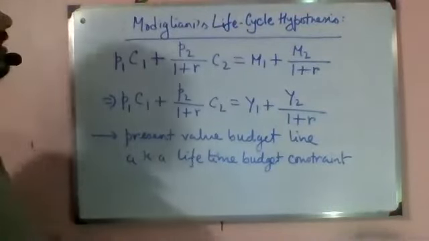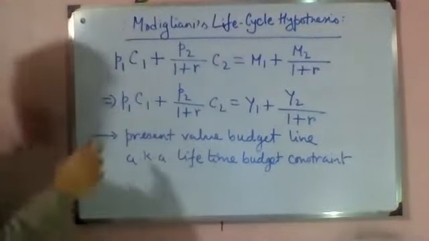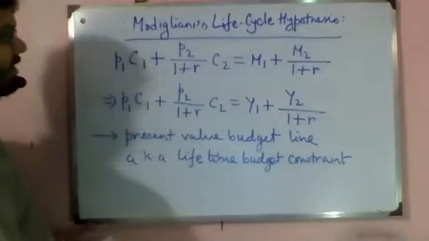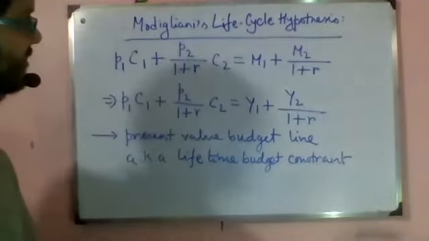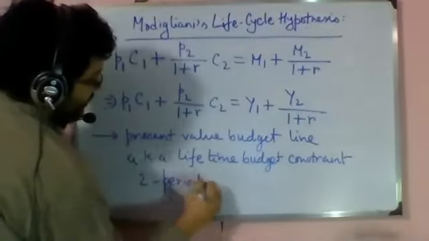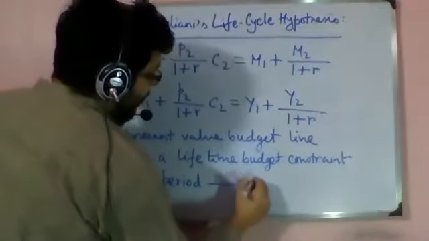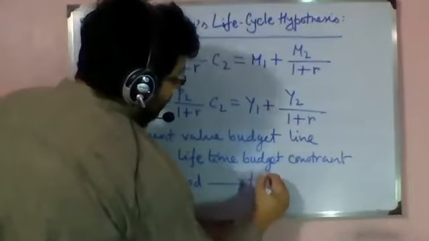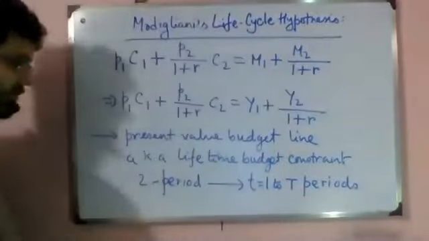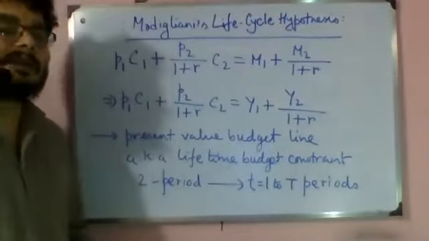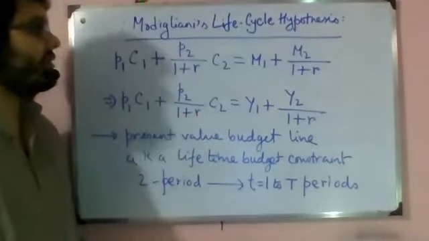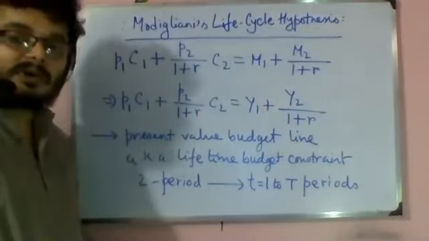Because now we will be studying life cycle hypothesis, renaming this budget line as lifetime budget constraint will become important, because what Modigliani did is extend this two-period structure to multi-period, so T running from 1 to capital T periods. That's how Modigliani extended it. And obviously, if I extend it to capital T periods, then keeping rate of interest R will just make the calculation much more complex.